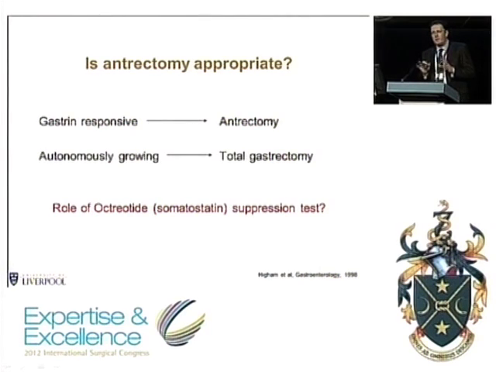However, that relies on the premise that the tumors are still growing in response to that gastrin drive. But as tumors develop, they will acquire additional mutations and develop the ability to grow autonomously and therefore not be gastrin dependent. So we've been recently looking at the role of a test called the octreotide suppression test to see if we can predict whether tumors are still gastrin responsive or not, and therefore whether or not they're likely to respond to antrectomy.